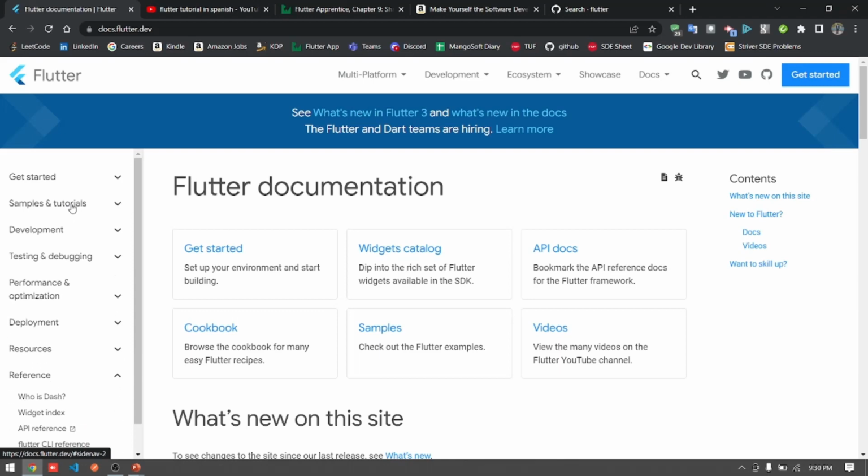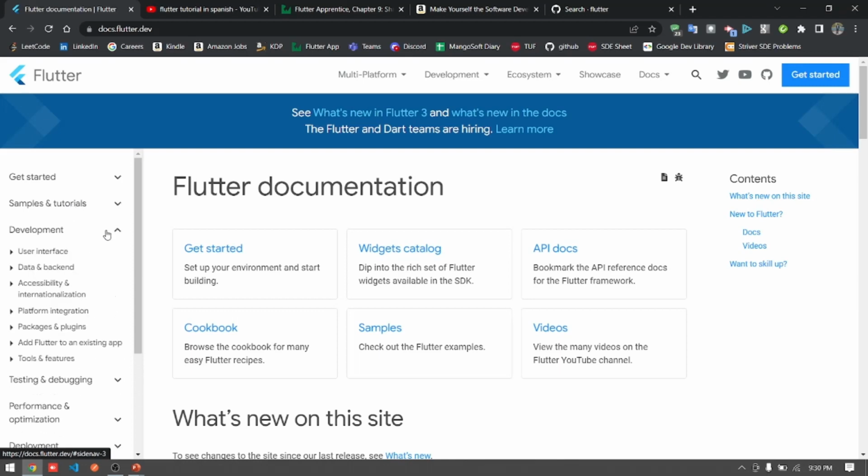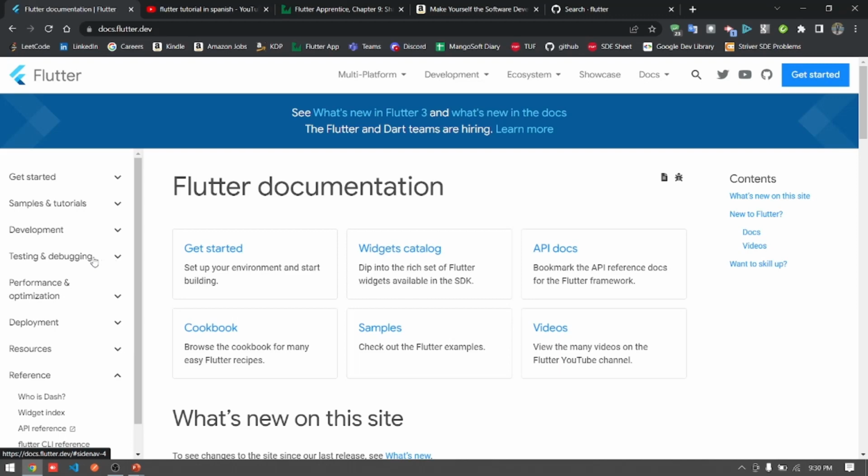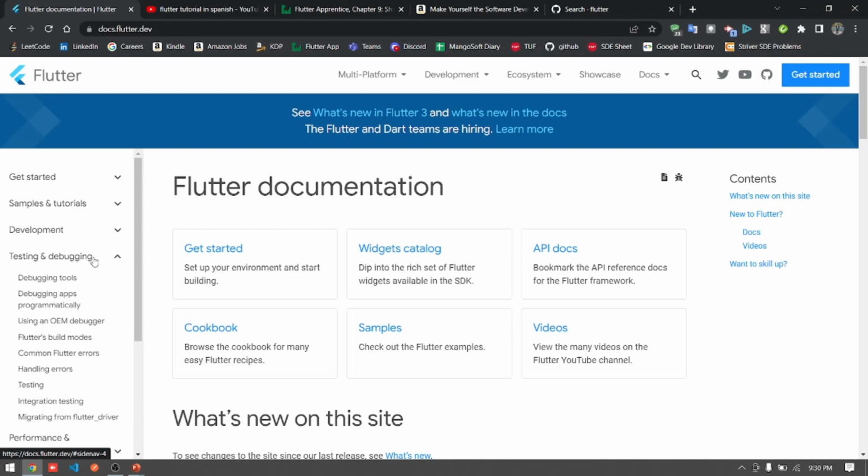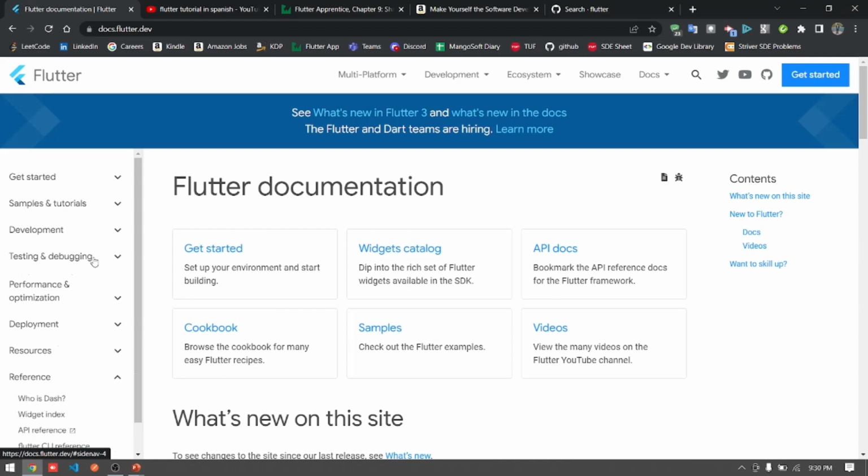Again, exploring the development section, you will get to know how to use the user interface, data and backend, accessibility and internationalization, adding Flutter to an existing app, tools and features. This way, you can get to know the development phase for the products made on Flutter. And thereafter, you will learn about testing and debugging, from where you can get to know how to write tests and how to debug the projects made on Flutter.